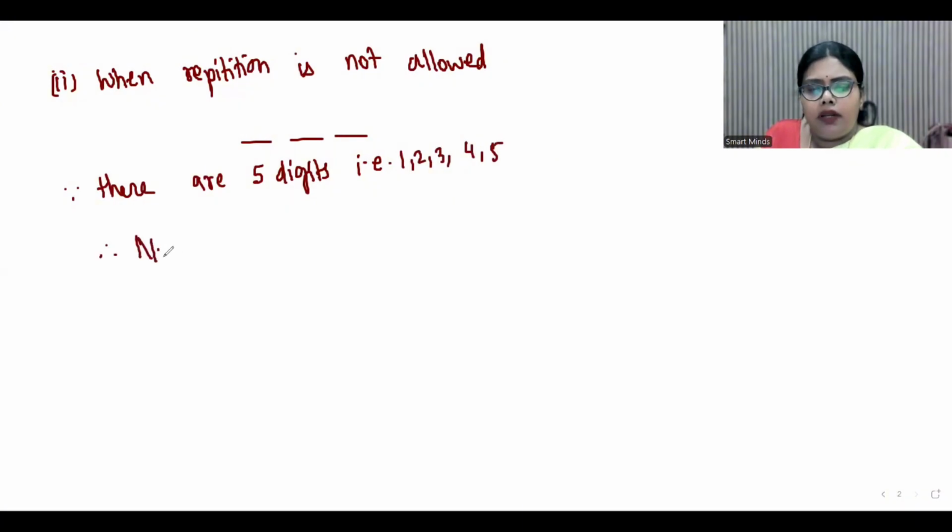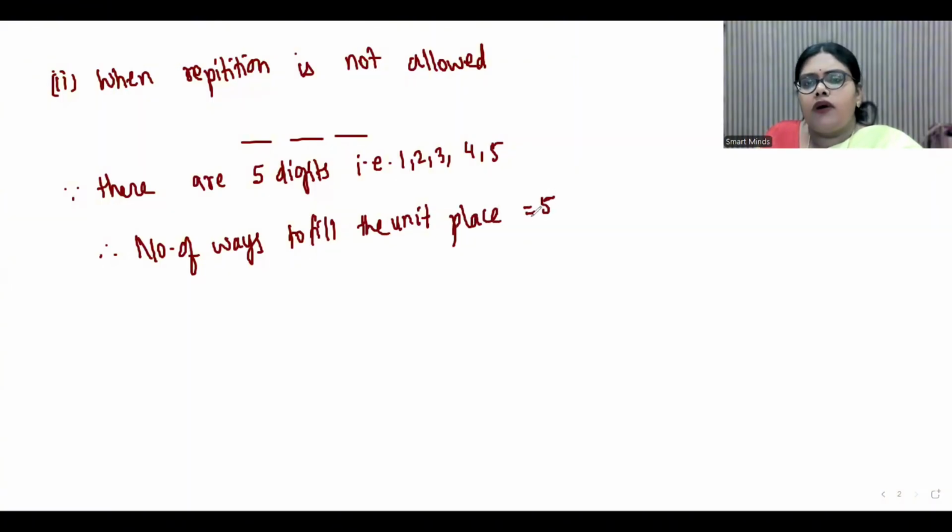Therefore, number of ways to fill the unit place is 5.